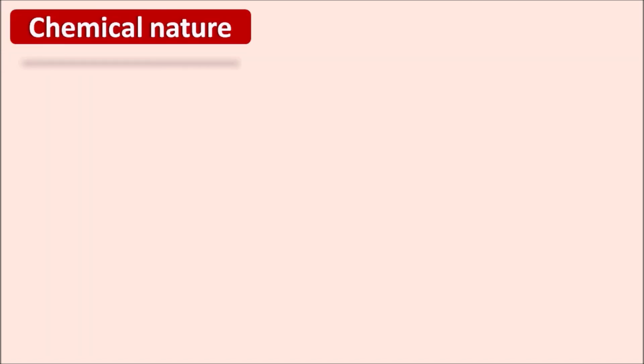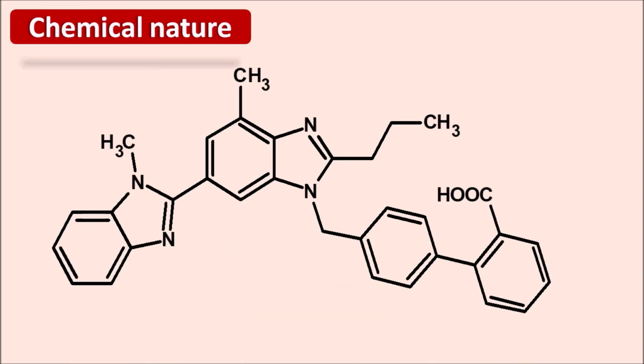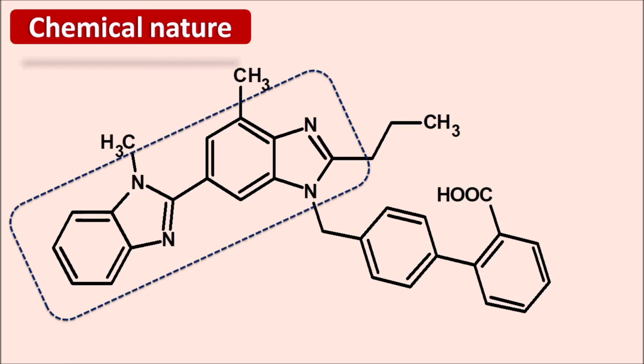What is the chemical nature of this drug? So this is the structure of telmisartan, and here you can observe it is having the benzimidazole ring system as a heterocyclic ring. It is having two benzimidazole rings, so let us give the numbering to these rings. This is 1, 2, 3. Similarly, the numbering for the second benzimidazole: 1 prime, 2 prime, 3 prime, 4 prime, 5 prime and 6 prime.